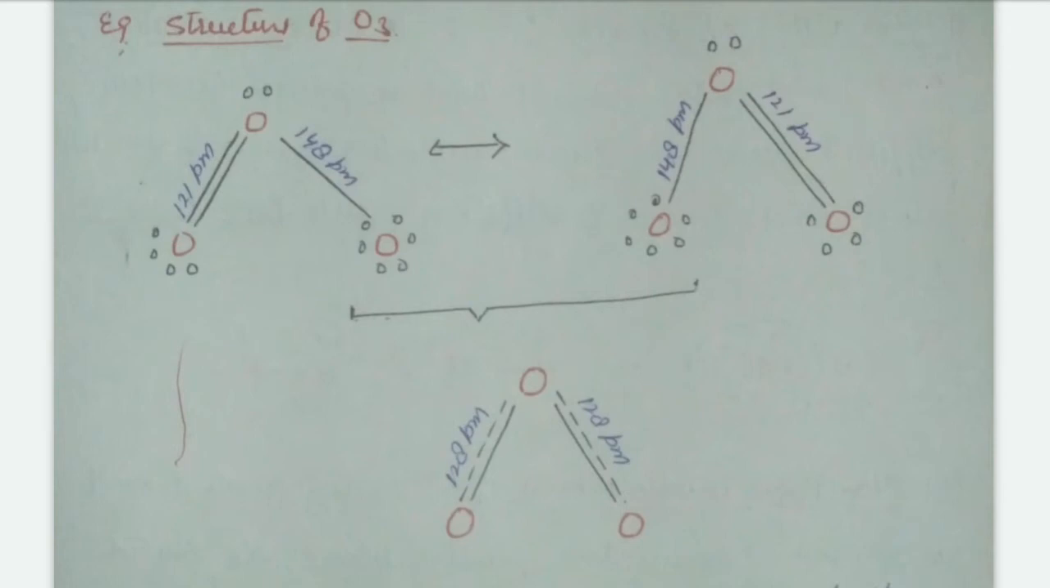This is because experimentally we find that the bond length between O and O is 128 pm, but when we describe the properties using a single structure we find 121 pm and 148 pm as the bond lengths between the oxygens, right? It means the two structures are combined to form another structure, the resonance hybrid. It is the actual structure of ozone.